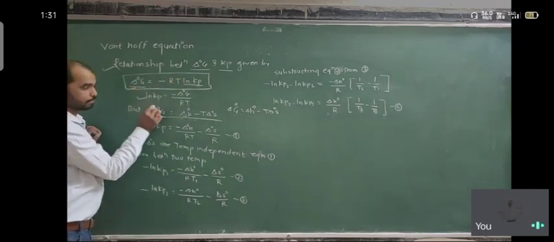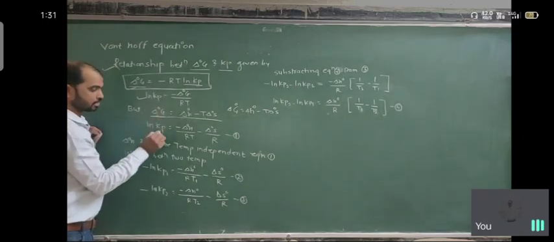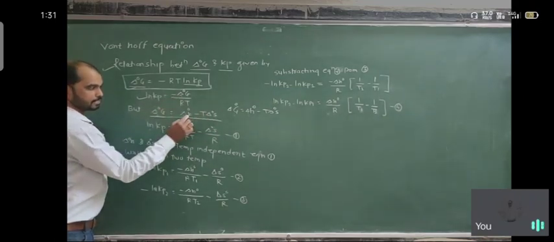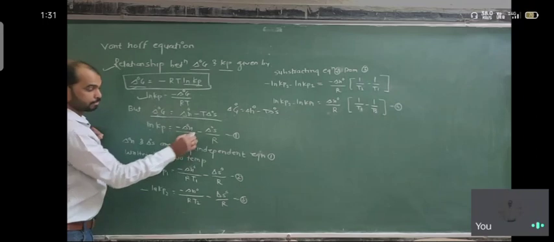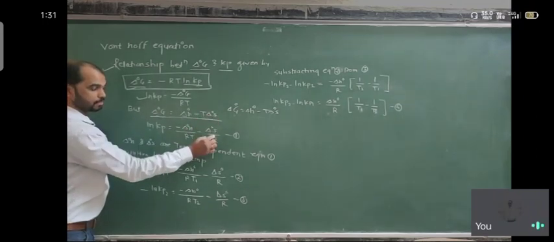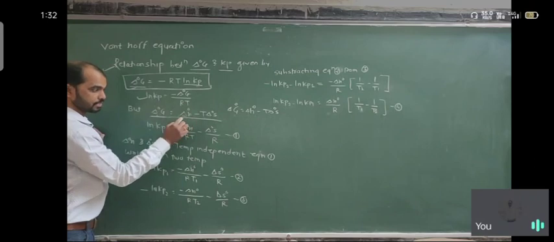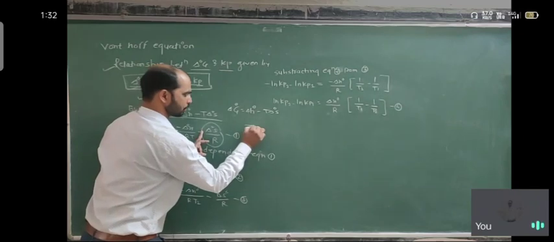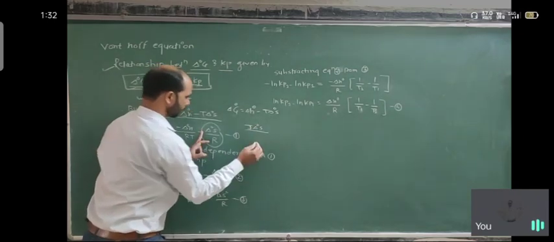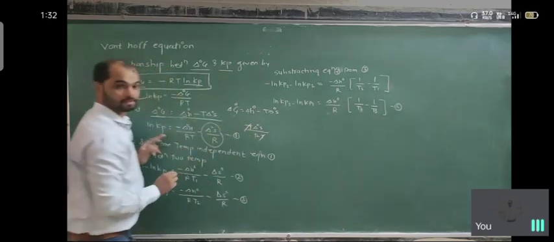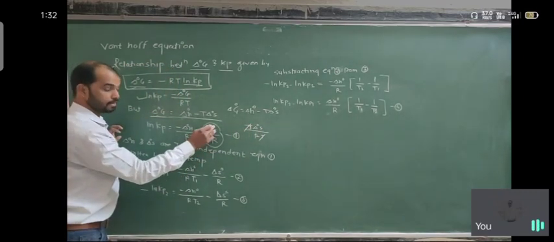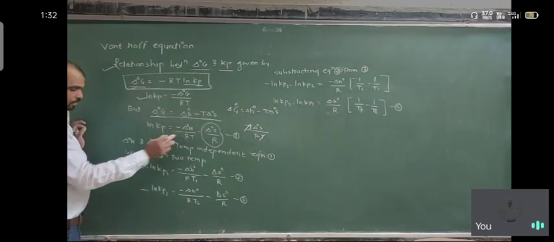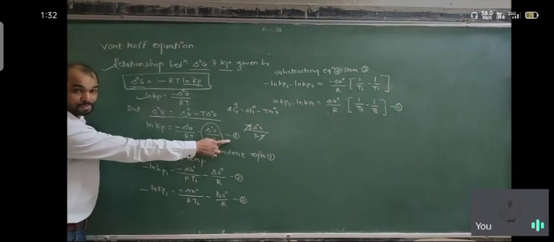We rearrange and put in the value of delta G. So ln Kp is equal to delta H naught upon RT minus delta S naught upon R, because when we divide T delta S naught by RT, T is cancelled, and what remains is delta S naught upon R. Once we get this, we have equation number 1.